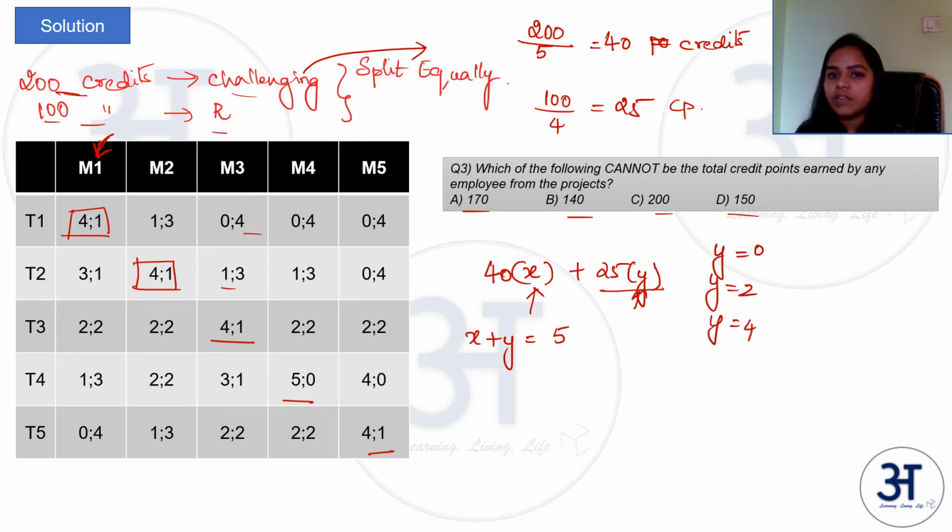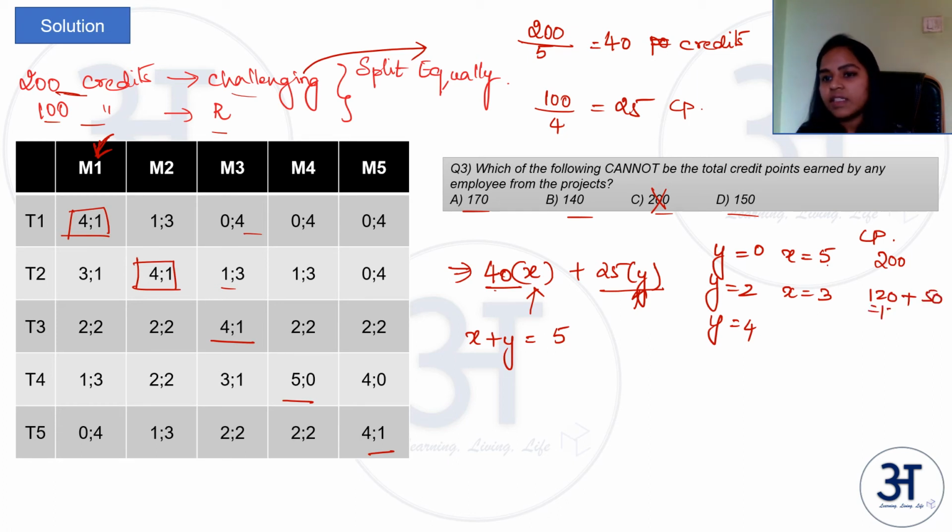So if y equal to 0, then x will be equal to 5. In that case, the total number of credit points that employee will be earning is 40 into 5, 200. So 200 is a possibility. This is not the answer. Next, if y equal to 2, x will be equal to 3. So 3 times 40 is 120, plus 25 into 2 is 50.